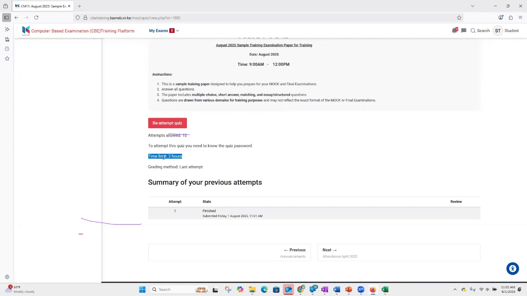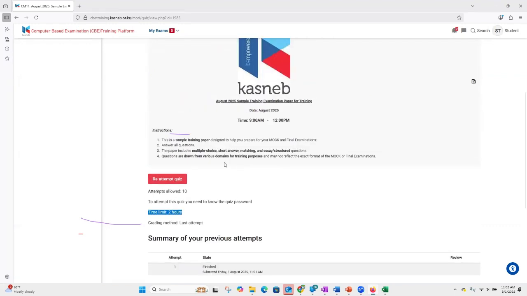And that will mark the end of your one attempt. Because this is for training, you still have some 9 more attempts, some 8 more attempts, until you can exhaust them when you feel like you are now comfortable to tackle the mock and the exam. So probably for the mock, you will have 2 attempts. And for the main exam, you will only have 1 attempt.